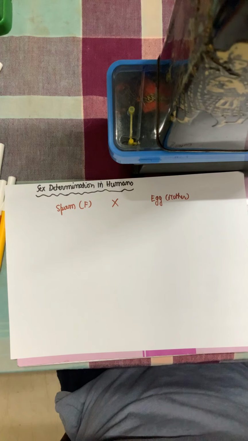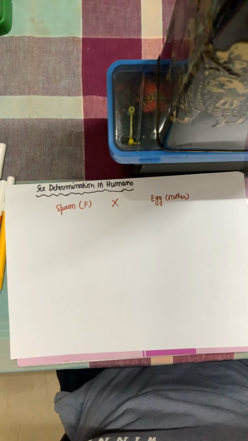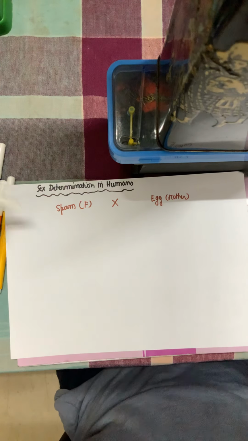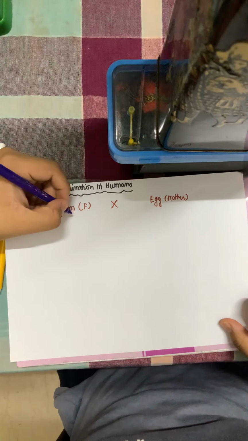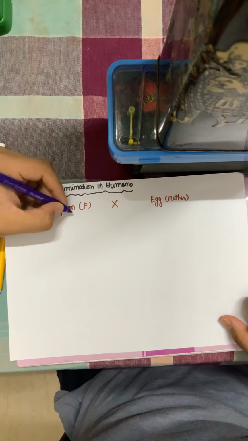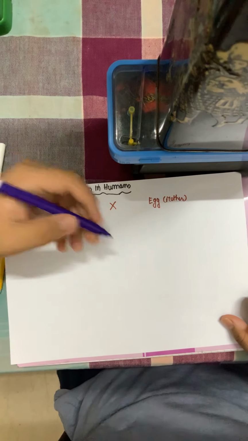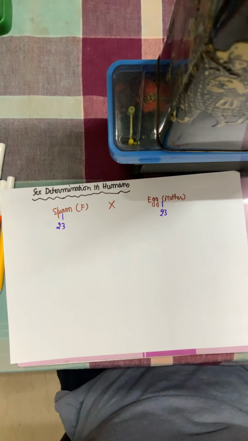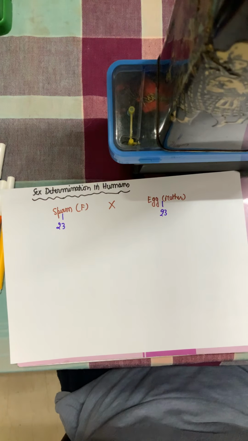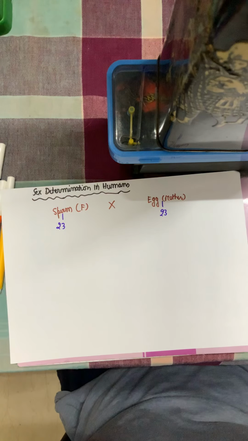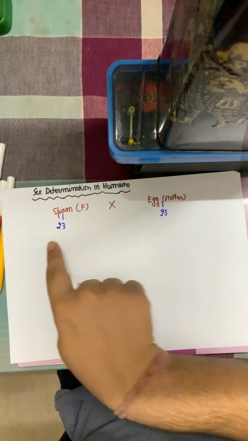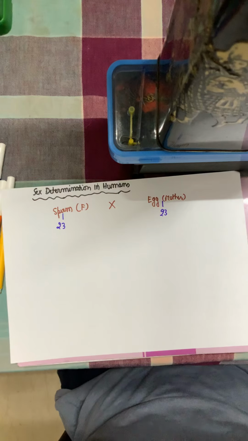Now both the sperm and eggs are single cells, so they will contain chromosomes. Each cell has a nucleus in which there are chromosomes. How many chromosomes are there in sperm? Sperm and egg are gametes, they are haploid, so they will have 23 chromosomes each. Why don't they have 46 chromosomes? Because once they fuse to form the zygote, 23 and 23 make 46, and if they had 46 each it would make 92. Do you need 92 chromosomes for survival or 46? We need 46. That's why the gametes have 23 each, so that the zygote gets 46.